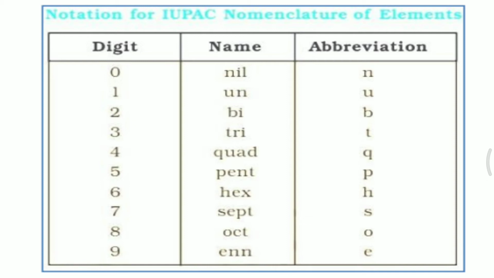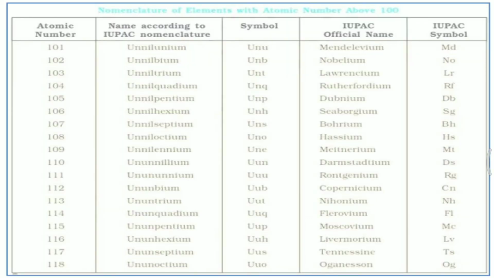So how can we use these abbreviations and names for the naming of elements having atomic number more than 100? Look at this table. For atomic number 101, the IUPAC name is unnilunium. 1 is un, 0 is nil, and 1 again is un, and the suffix we use is ium, so un, nil, un, ium.